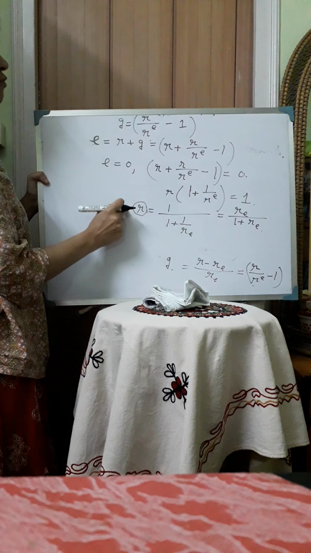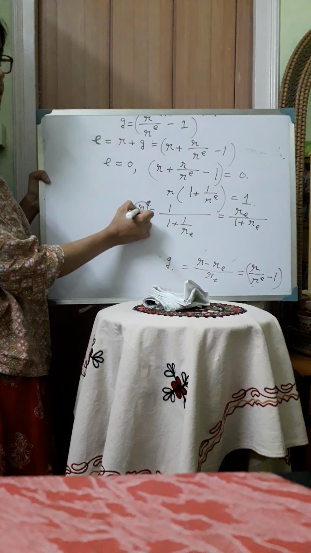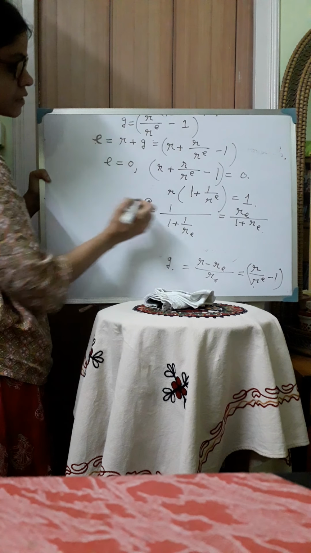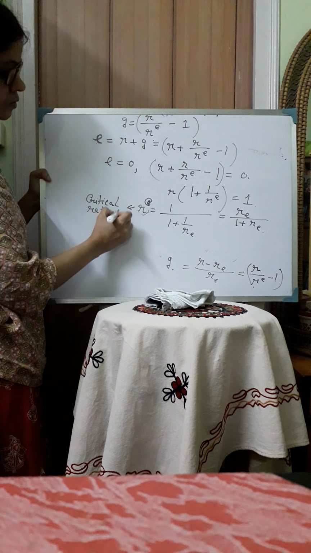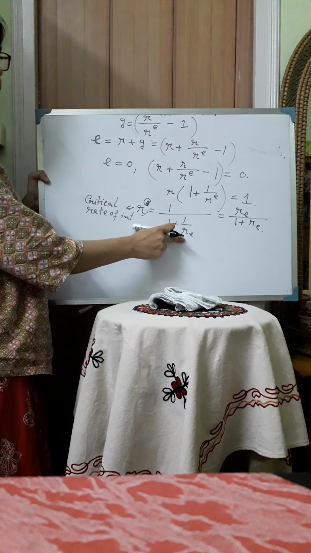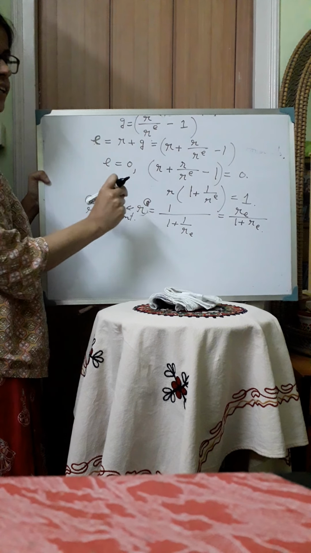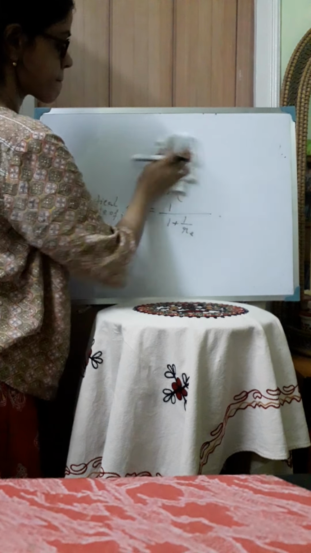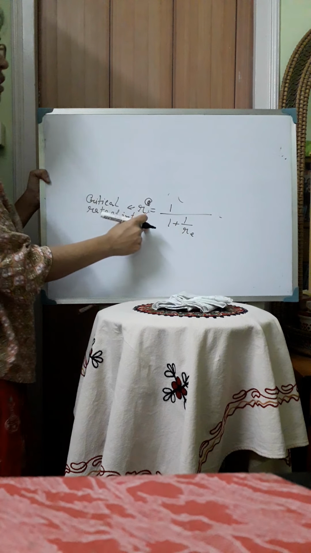Now this rate of interest for which E is equal to 0 is called the critical rate of interest. So this is denoted by RC. So this is called critical rate of interest. Now since RE is different for different individuals, therefore this critical rate of interest is different for different individuals. So in that case, we can find out the individual demand for money.